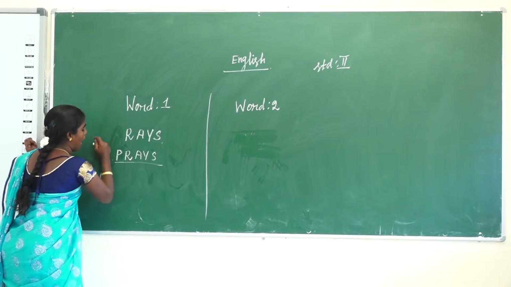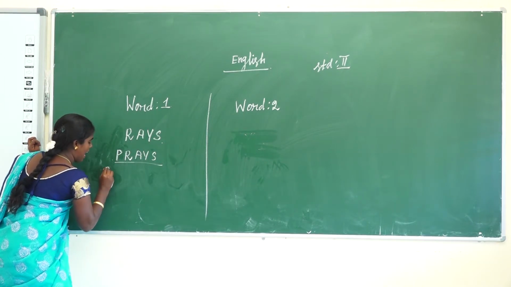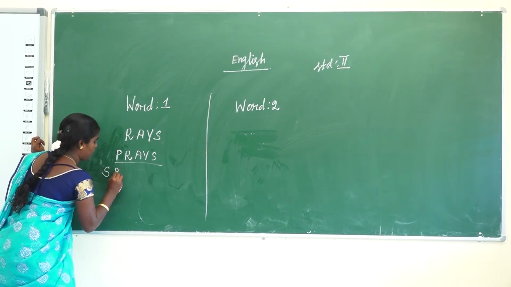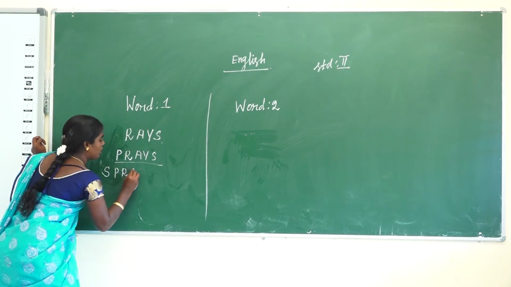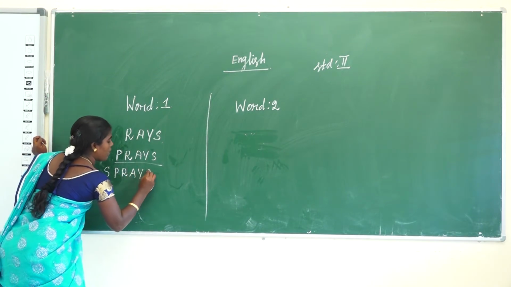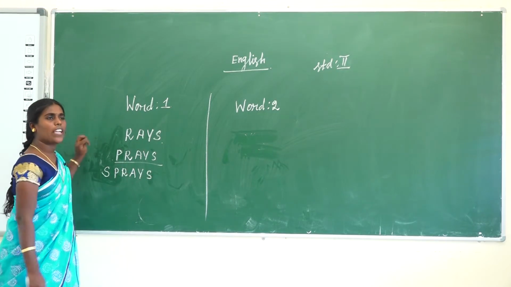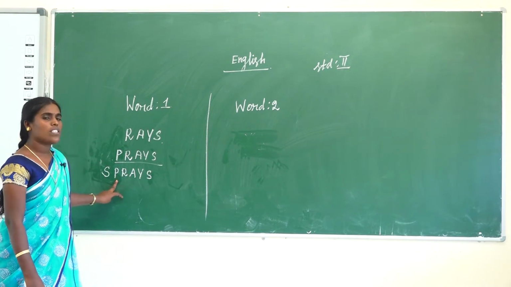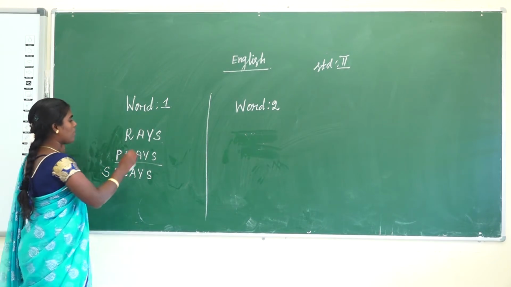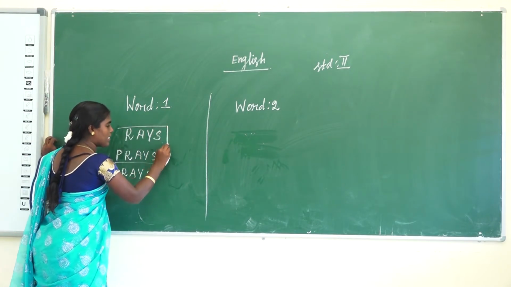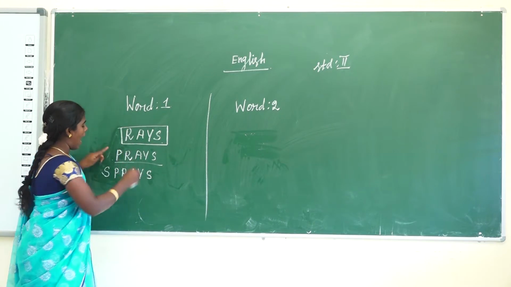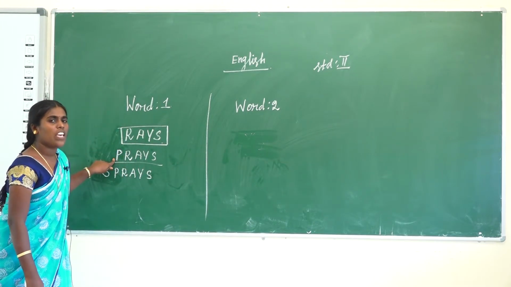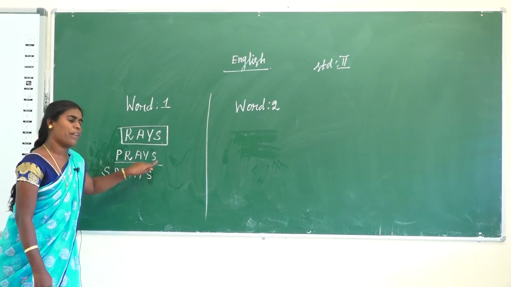No. So I add an S. S P R A Y S. Now what do we get? Praise. The word is race, then I add a P, and we get the new word praise.